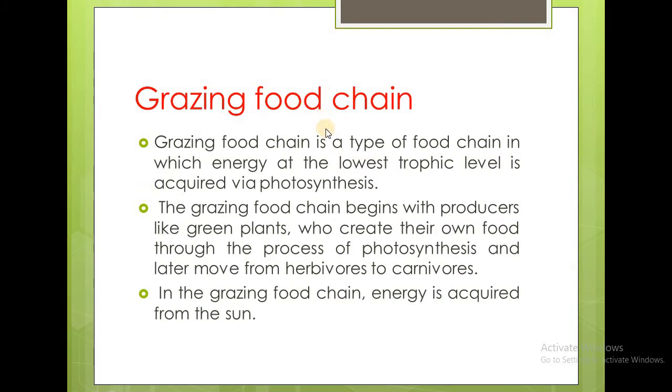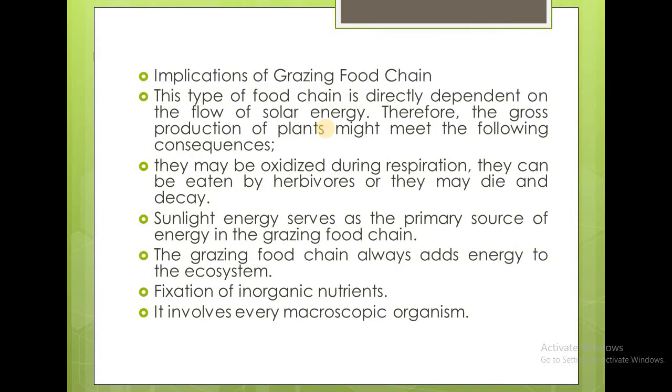Grazing food chain. Grazing food chain is a type of food chain in which the energy at the lowest trophic level is acquired via photosynthesis. The grazing food chain begins with the producers like green plants, which create their own food through the process of photosynthesis, and later move to the herbivores and to the carnivores. So in grazing food chain, the energy is acquired from the sun.